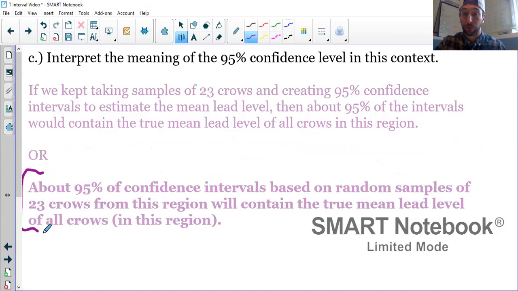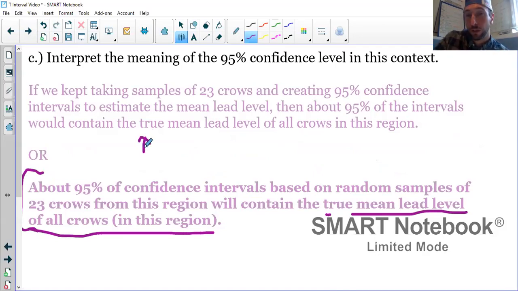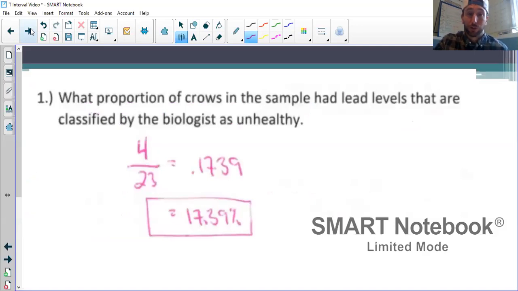of all crows. So this right here is our parameter of interest. This is what we were trying to estimate: the mean lead level of all crows in the region. And you can take a peek up here, right? This is just a different way. It feels a little more cumbersome to me, but whatever. It's just a different way to say the same idea. So hopefully you did that review question number 1 earlier, and you didn't overthink it. That's it. That's the whole answer.